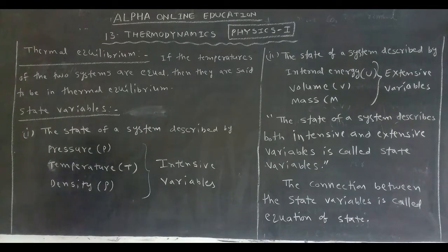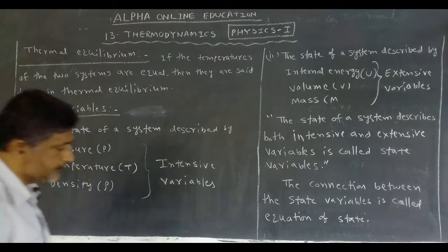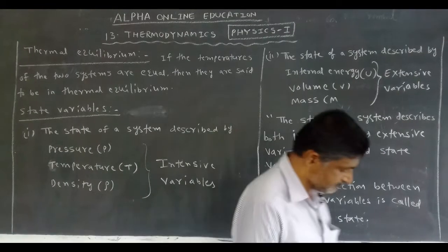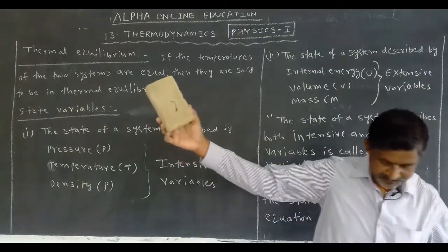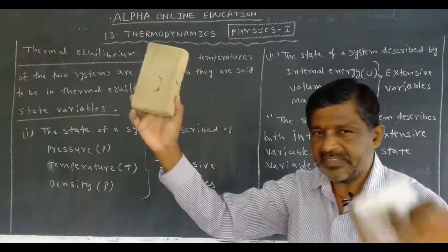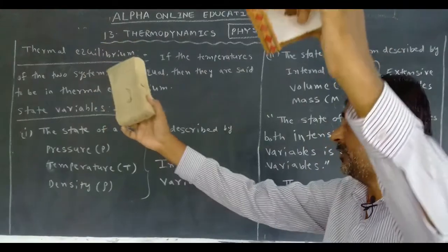If the temperatures of the two systems are equal, then they are said to be in thermal equilibrium. Take one system and another system, both different.